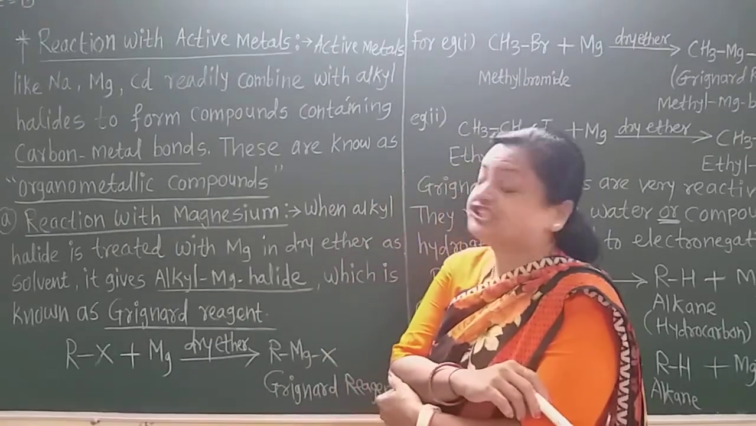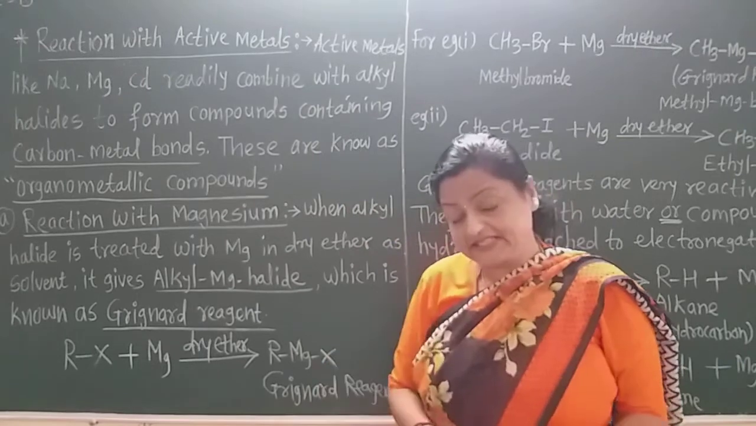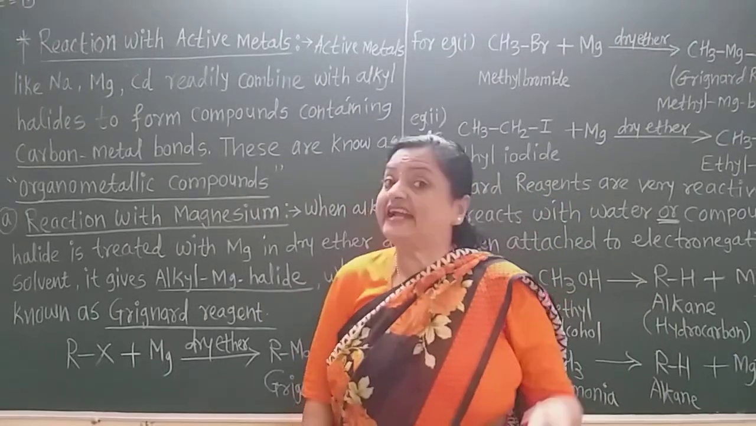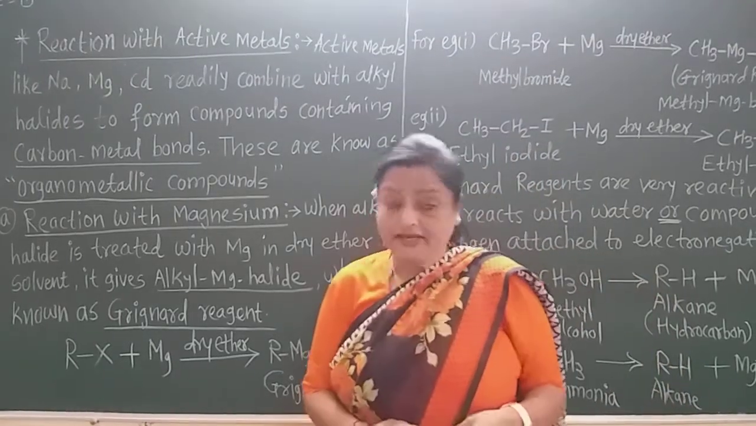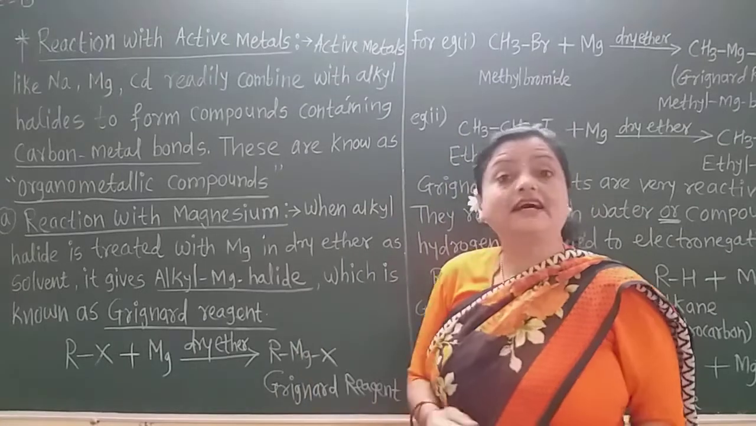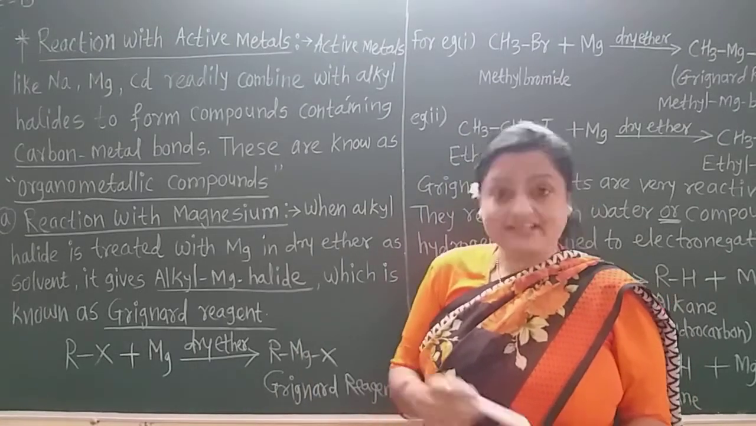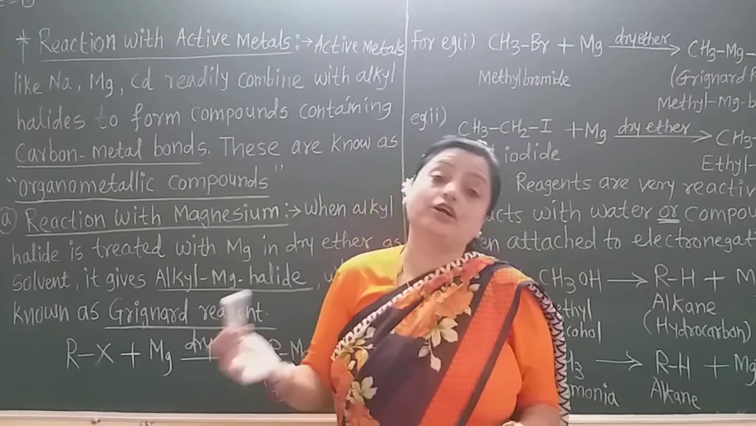Now the next reaction of alkyl halide is the reaction with active metals. Sodium, magnesium, cadmium are the active metals. With these metals the alkyl halide readily reacts to form an organometallic compound.